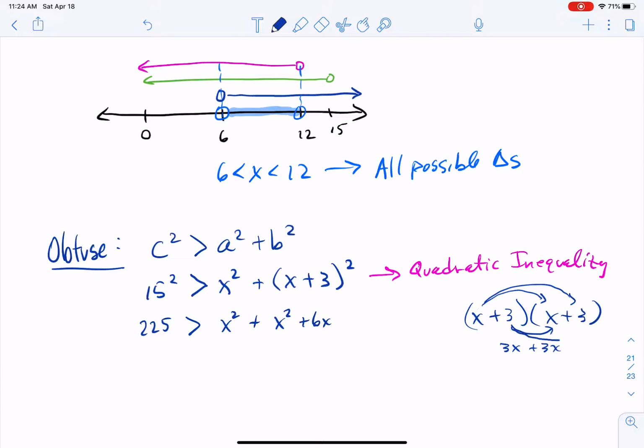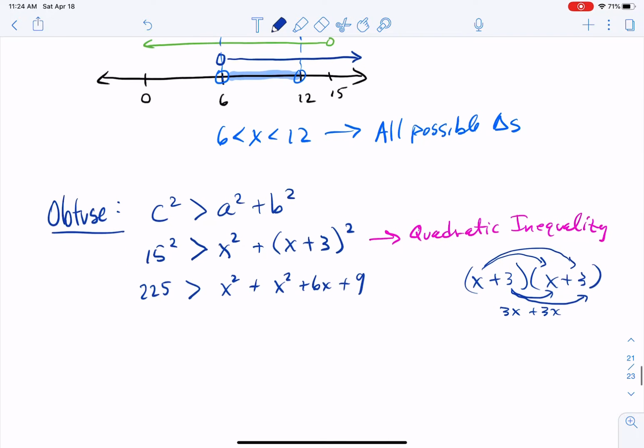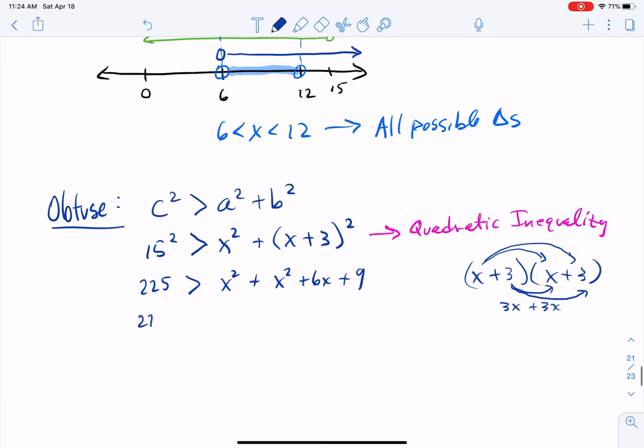And then finally, the last terms, 3 times 3 gives us plus 9. So the shortcut on that, if you didn't know, is you square the first one, you square the last one, and to get this middle term, you multiply these two, x times 3, and then you double it. You double it because whenever we FOILed it out, we had 2 of them.